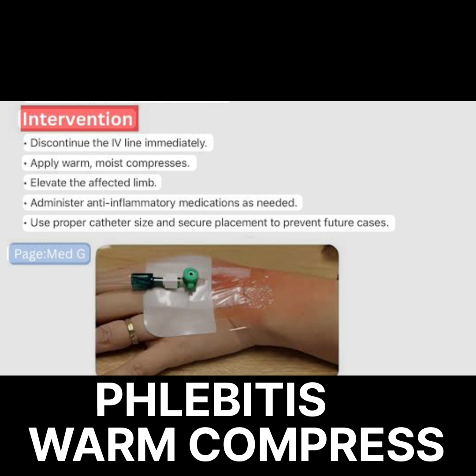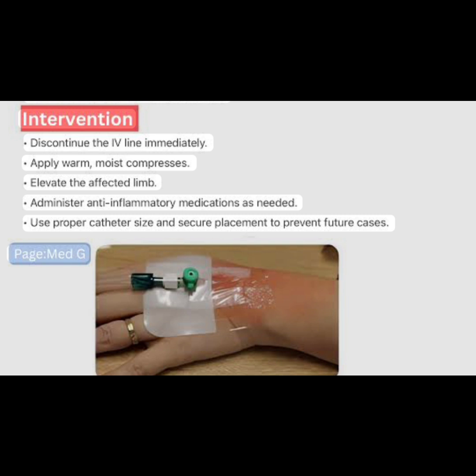In phlebitis, we give a warm compress. In infiltration, we give a cold compress. This mostly comes in the exam. When IV antibiotics run for 3-4 or 5 days, the vein looks red and tender. That is phlebitis.